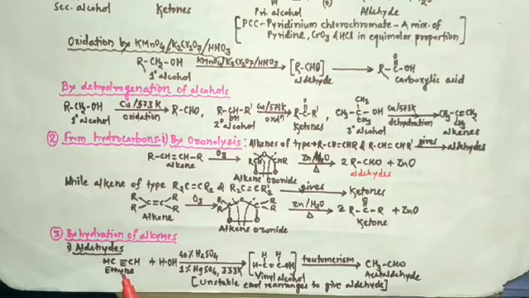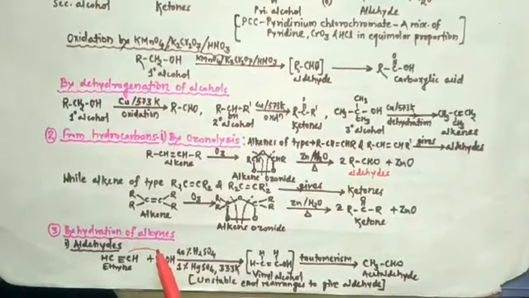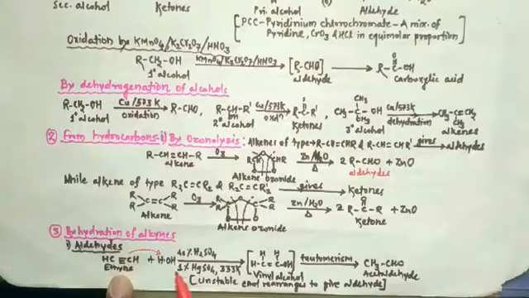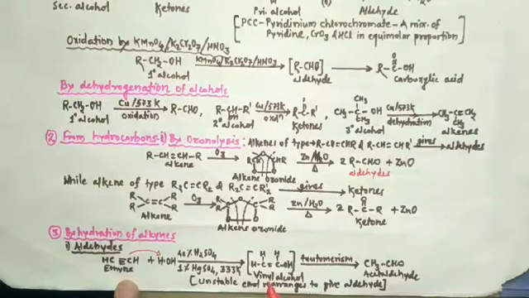So let's study the preparation method of aldehydes. When ethyne or acetylene is passed through 40% H2SO4 in presence of 1% mercuric sulfate at 333 Kelvin, its hydration takes place. And here, first of all, vinyl alcohol is formed.